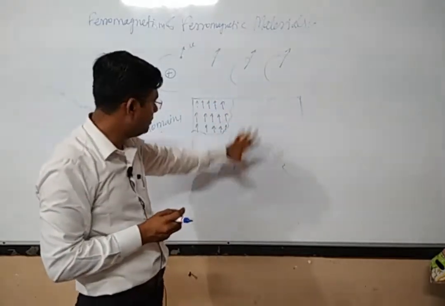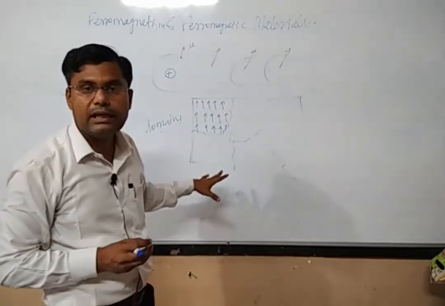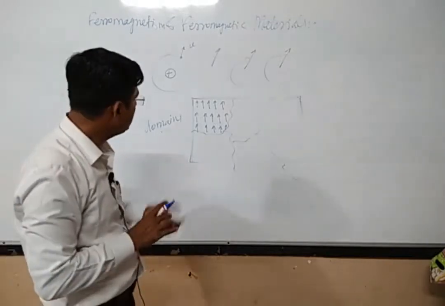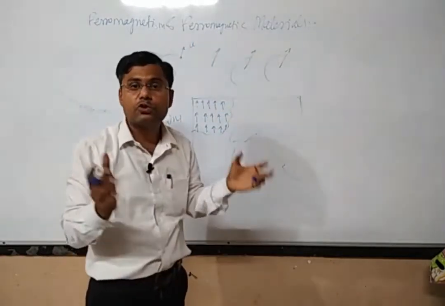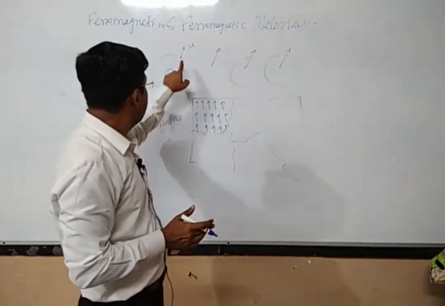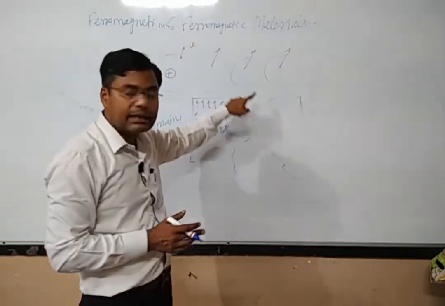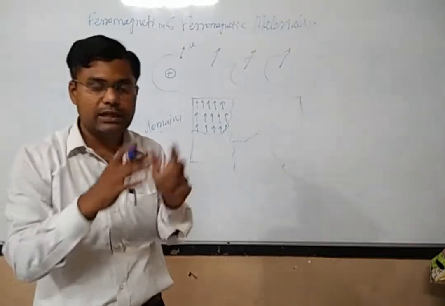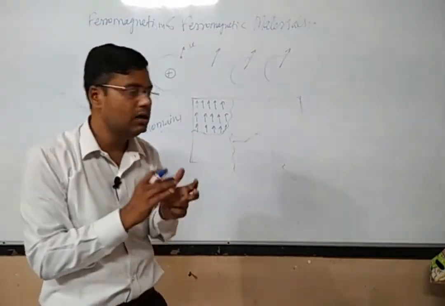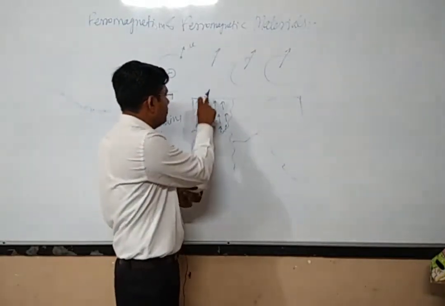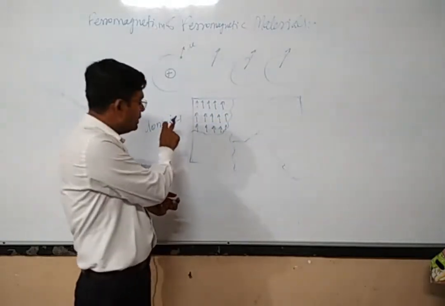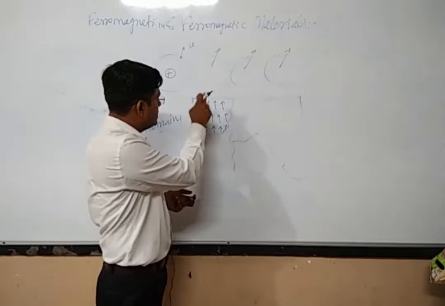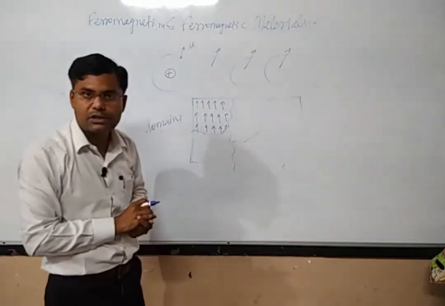This happens because the individual magnetic moment of every atom is so strong, and the interaction between the atomic magnets within that region is so strong, that all the magnetic moments within that domain are aligned in one particular direction.